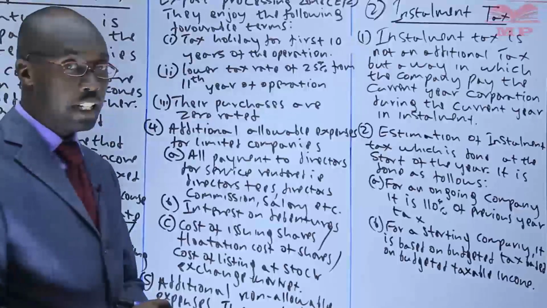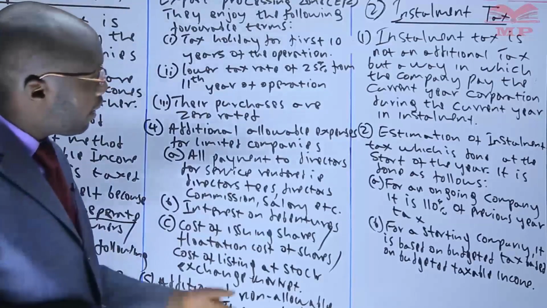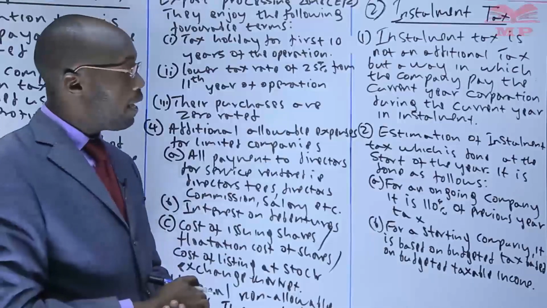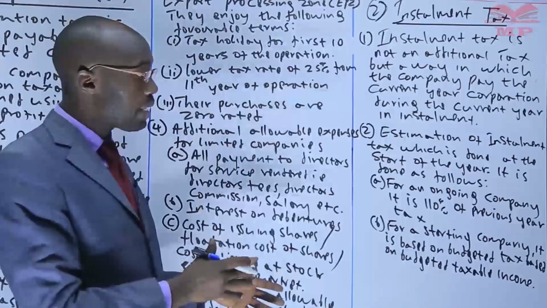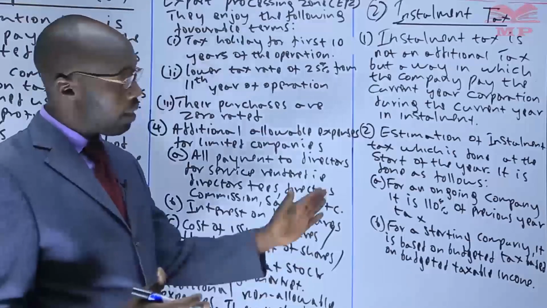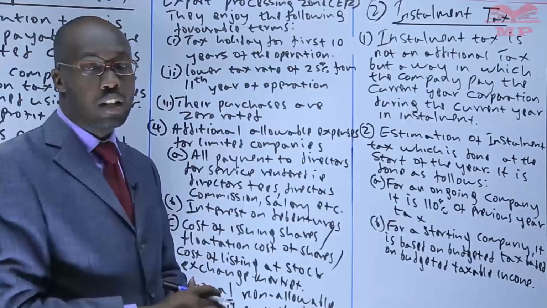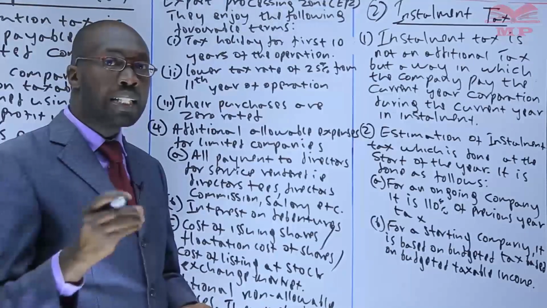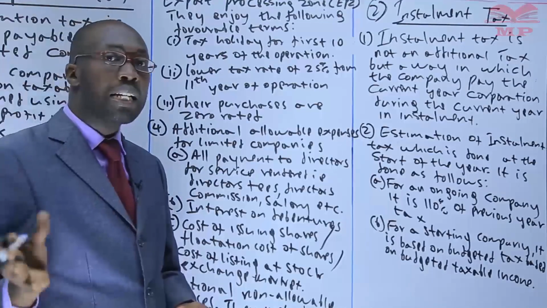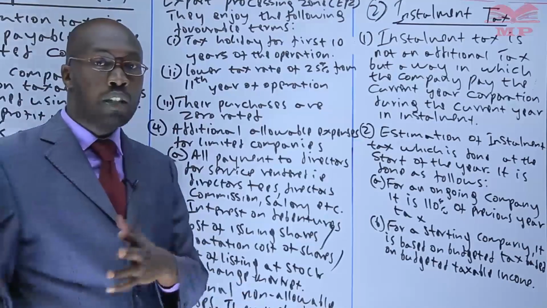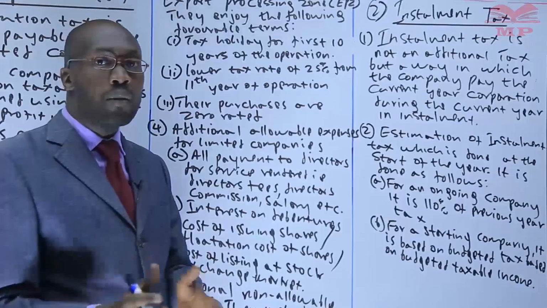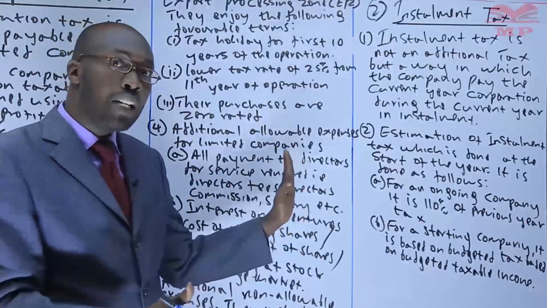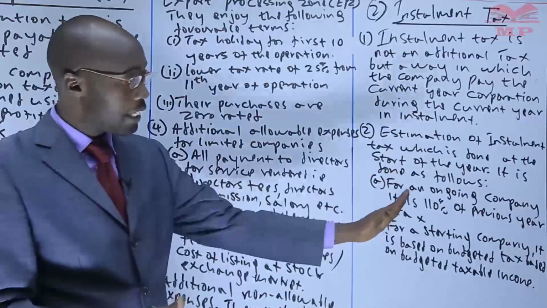This is how we estimate that tax, which, as I said, is done at the beginning of the year. For an ongoing company, that means that the company started operation a long time ago, we take 110% of the previous year tax. For example, what I had indicated here, it was the year 2021. The previous year was 2020. The company was still in operation. So we take the tax that was paid in 2020, and then we take 110% of it. So if in 2020, the company paid 10 million, we take 110% of 10 million. That gives you 11 million. So that becomes now the estimation of the tax for that year that needs to be paid in installments.